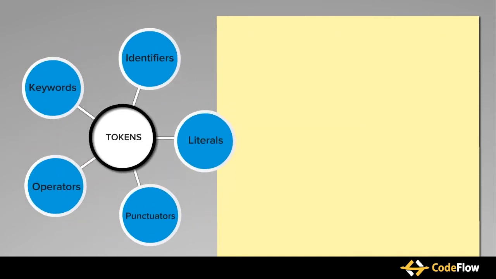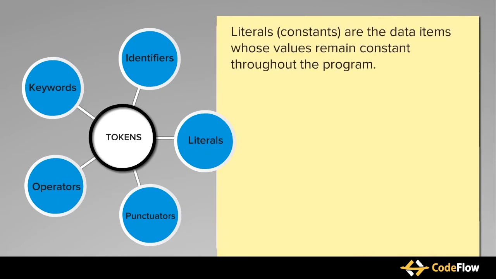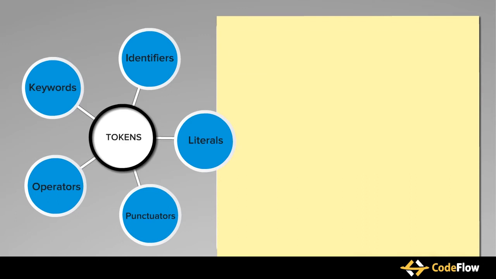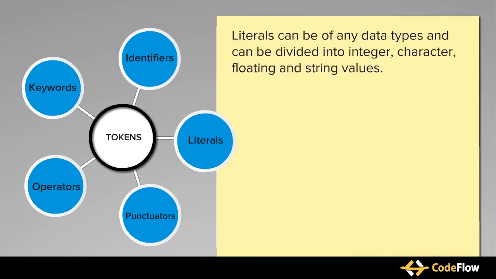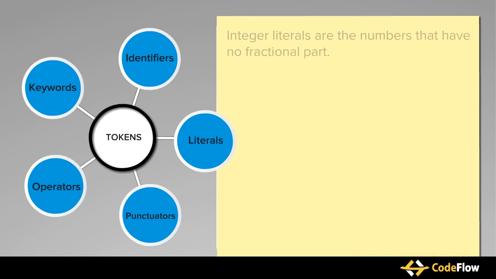The third type of tokens is literals. Literals, also called constants, are the data items whose values remain constant throughout the program. Literals can be of any data type and can be divided into integer, character, floating, and string values. Let's understand them one by one.